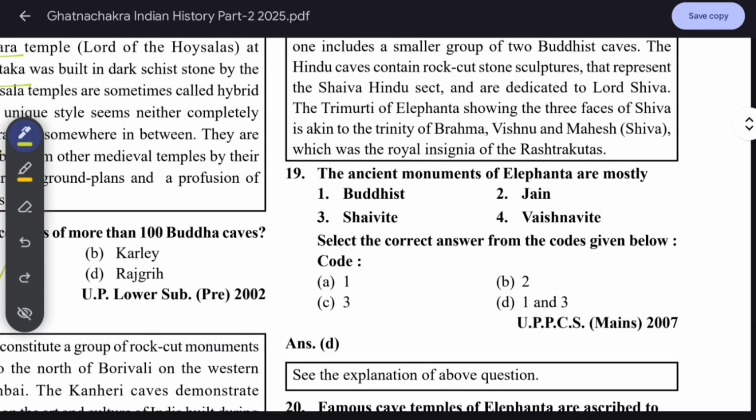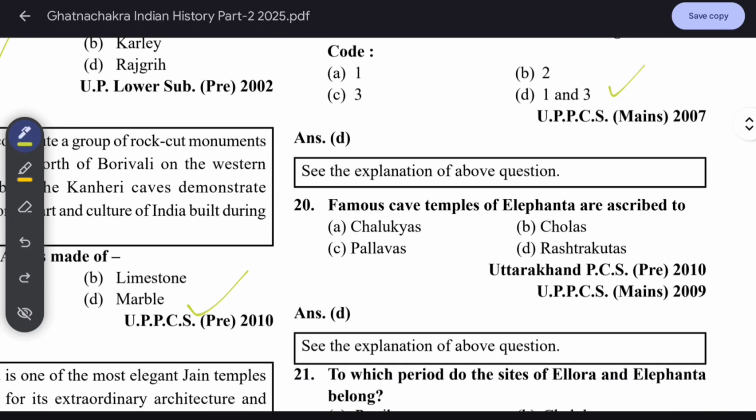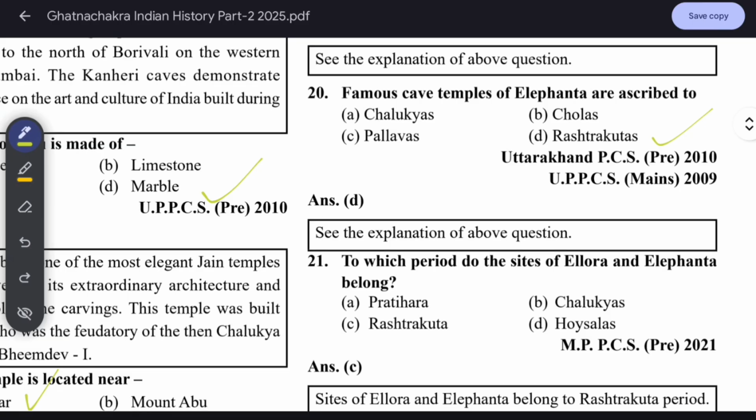The ancient monuments of Elephanta are mostly Buddhist and Vaishnavites. No, Buddhist and Saivites. Okay, 1 and 3. Famous cave temples of Elephanta are ascribed to the Rashtrakutas. The Rashtrakutas built these Elephanta caves.